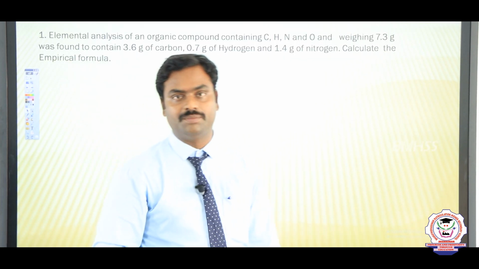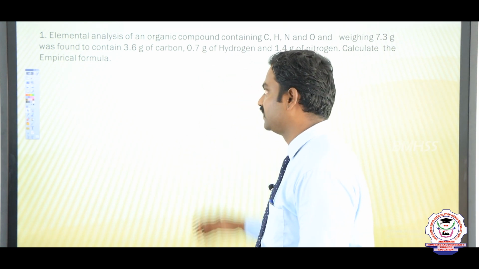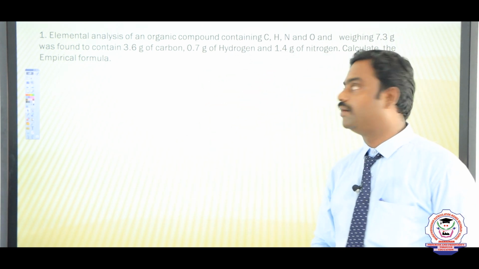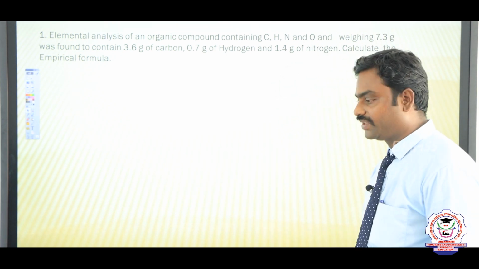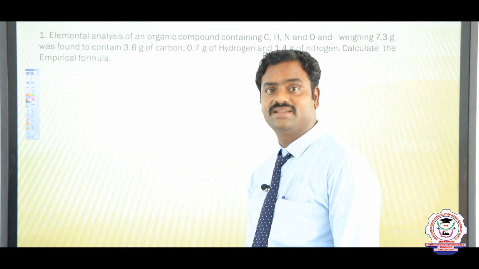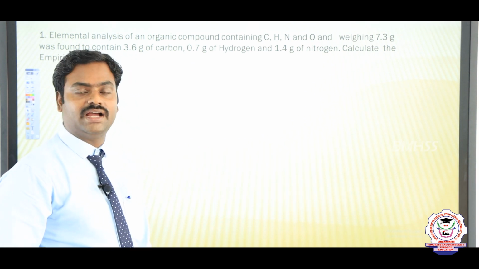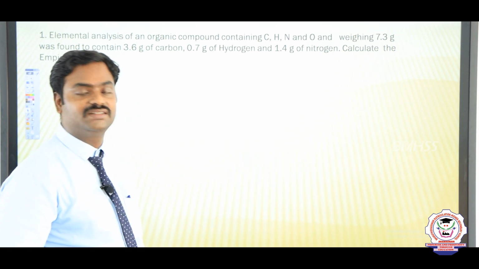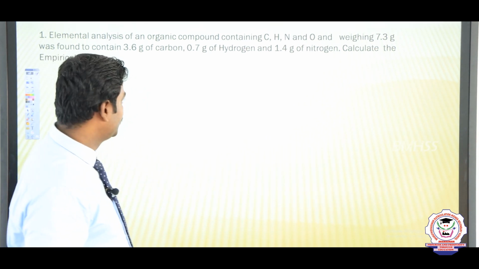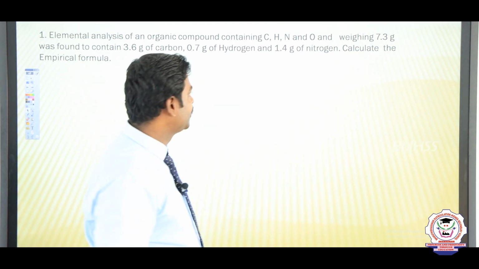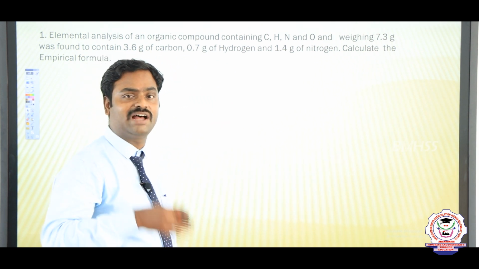Just now we discussed percentage of composition. In the first question, an elemental analysis of an organic compound containing carbon, hydrogen, nitrogen and oxygen is given. The total weight of the organic molecule is given as 7.3 gram, and they also give the mass of each element: carbon 3.6 gram, hydrogen 0.7 gram, nitrogen 1.4 gram. They are asking us to find the empirical formula of the organic compound.